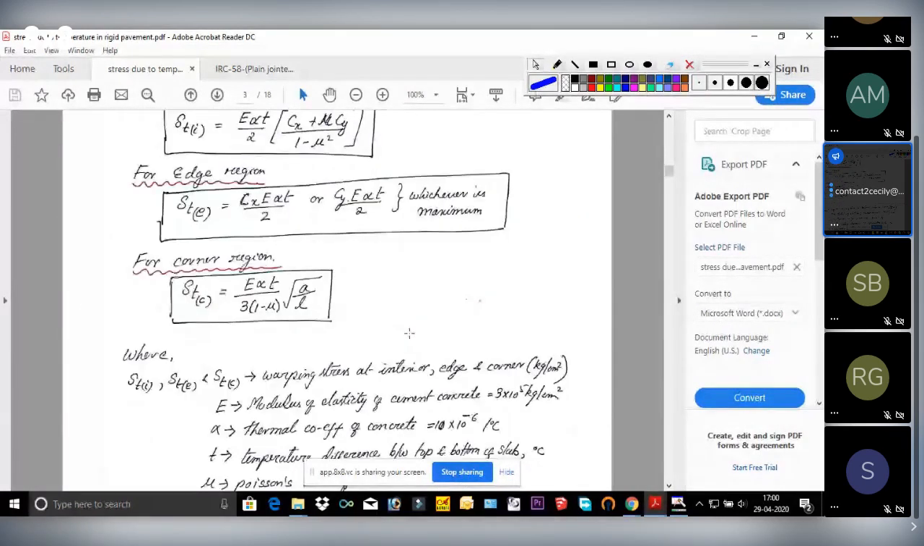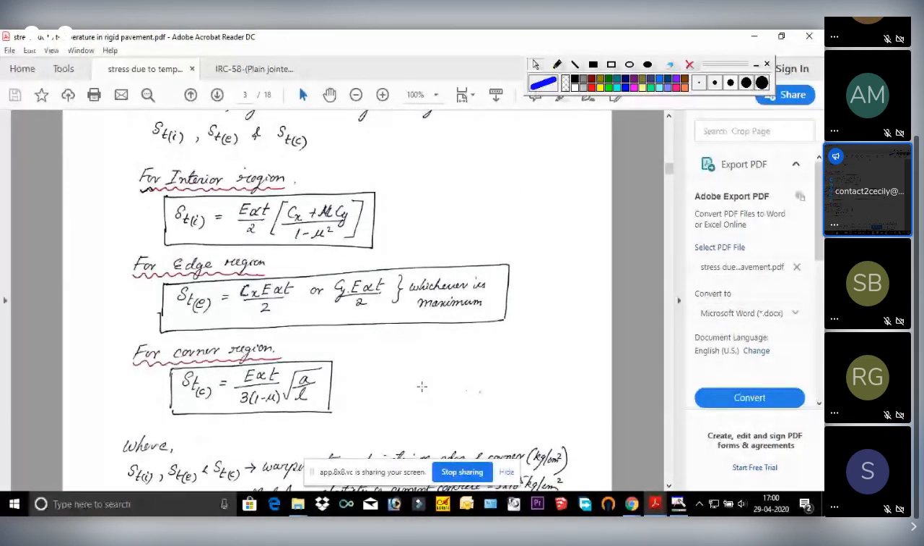After finding using the graph or the chart, we can then substitute these values here, put all other values, calculate and we will get these values. Clear? St is for interior, edge and corner, and it is denoted by St only. Previously for stress due to load, it was only s. Suppose if it is in edge, S suffix E. If it is in internal, S suffix I. If it is in corner region, then S suffix C. Here St denotes that this is the warping stress. So Sti, Ste, Stc. Clear?